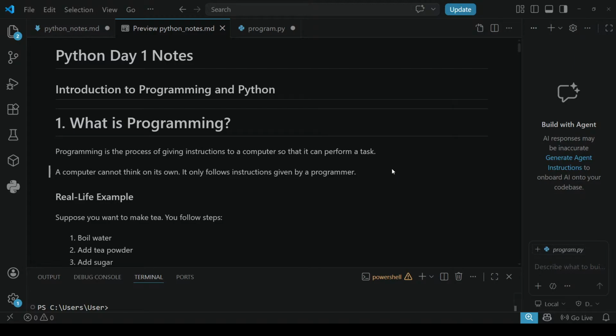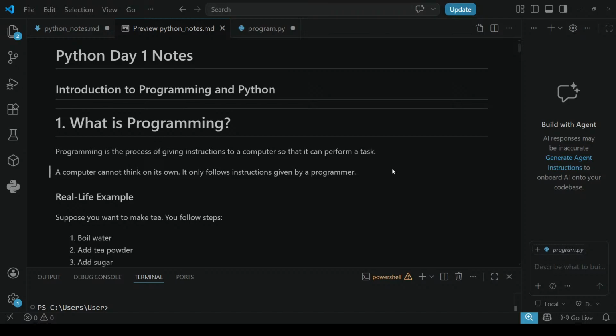I'm not an expert, but still I'm learning. And if you're also a beginner, you can join me and learn coding and the basics of Python. This is day one of learning Python: introduction to programming and Python.